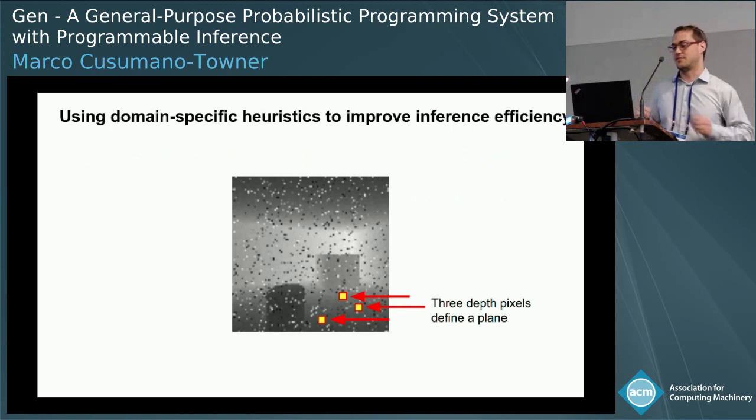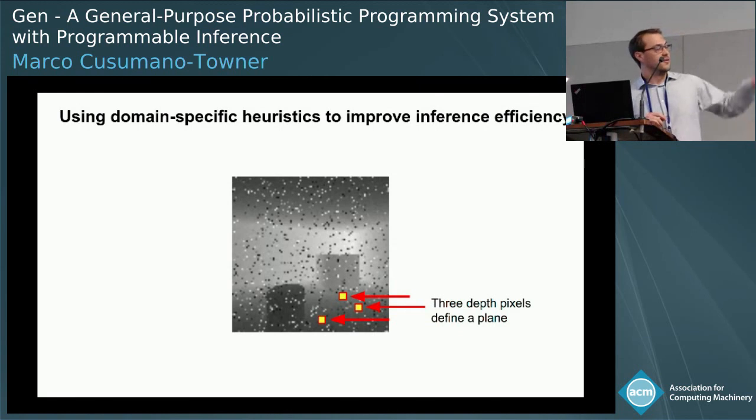So one of the key dimensions of inference flexibility that Gen provides is the ability to use domain knowledge to make the inference algorithm more efficient. For our working example I was talking about earlier, we know that if we can find 3 points in this image, 3 pixels, that are all on the floor, then we can just immediately fit a plane to those 3 points. And then we can analytically solve for our pose relative to the plane. Right? So that's a pretty easy problem.